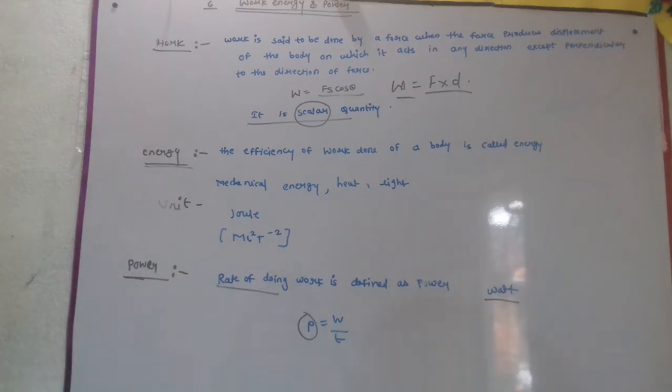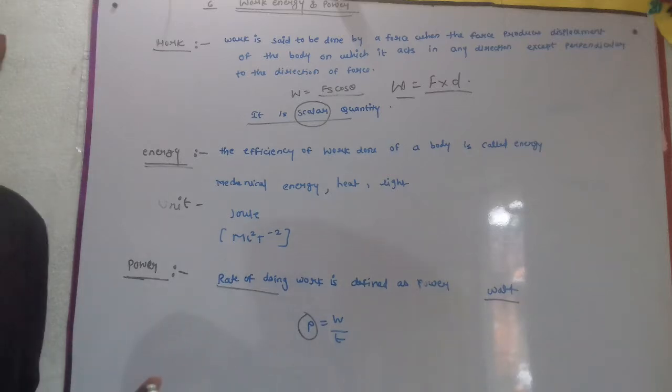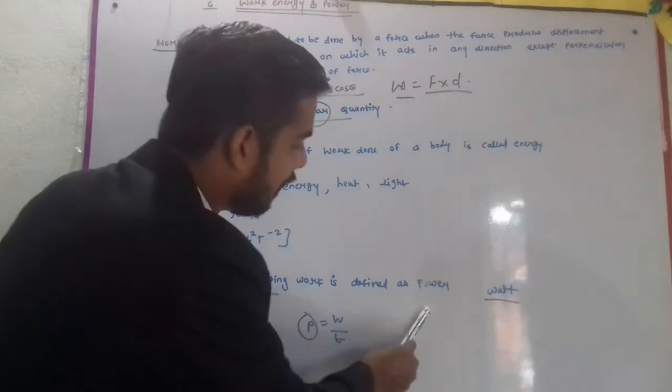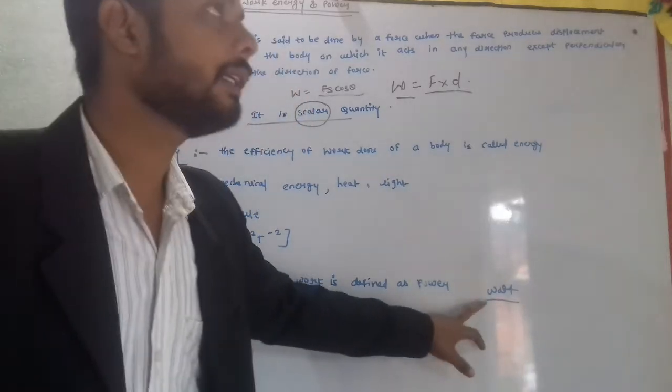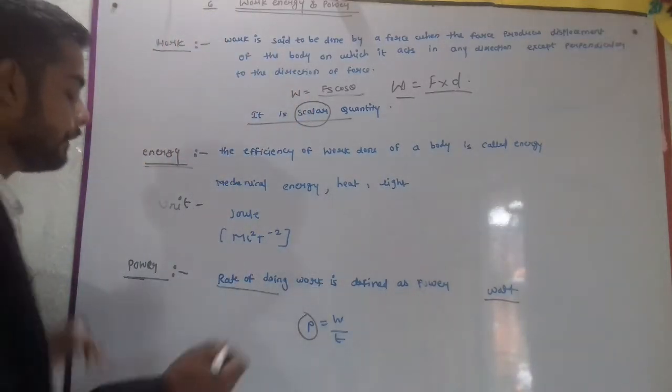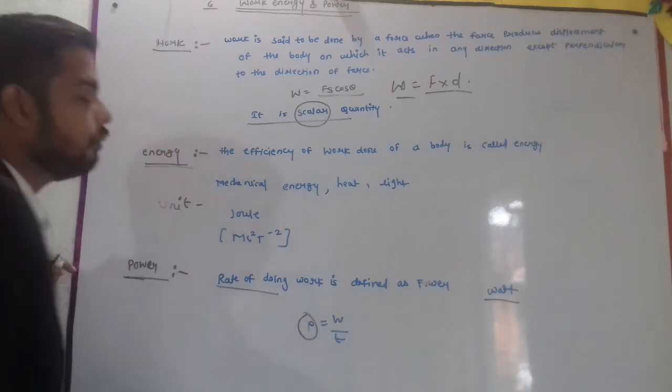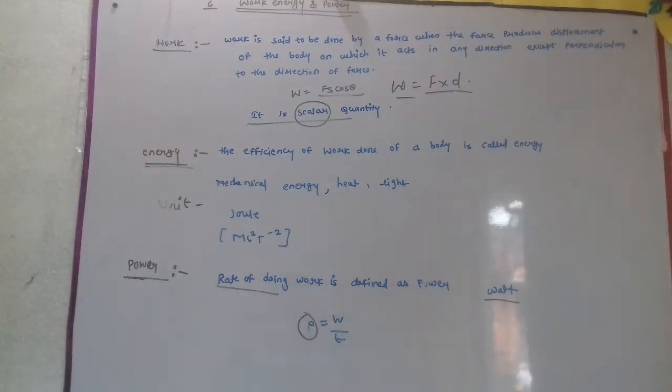Now we'll discuss power. Power we have studied in earlier classes. The rate of doing work is defined as power. The SI unit of power is watt, and power is represented by a capital P. P equal to W upon T, where W means work and T means time.